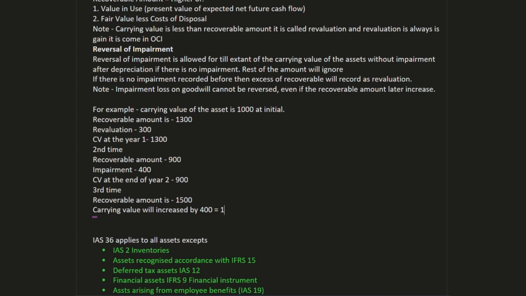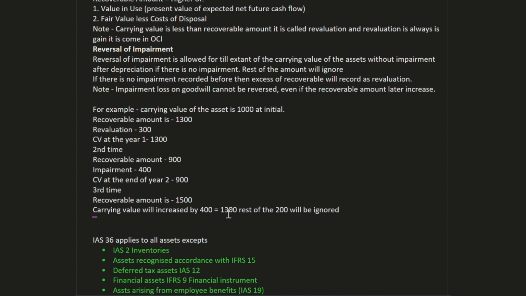The current carrying value will be 1300. Since we recognized an impairment of 400 before, we can increase our carrying value up to a maximum of 1300. The rest of the 200 will be ignored, because the first time we had a revaluation of 300, and after the revaluation our carrying value was 1300.